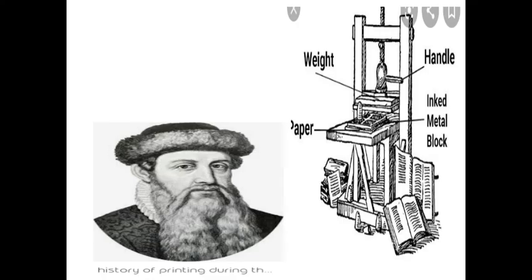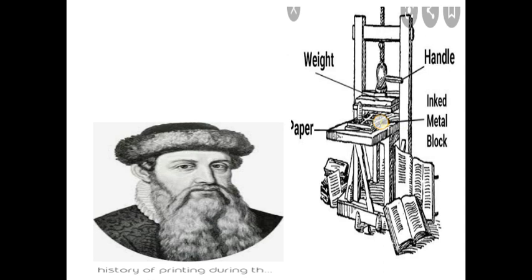Now here you can see, children, this is the printing press, which was invented by Gutenberg. This is the image of Gutenberg, and this is the printing press. Here we used to keep papers. This is the weight, and this is the handle. Here ink is on the metal, like a stamp or seal.